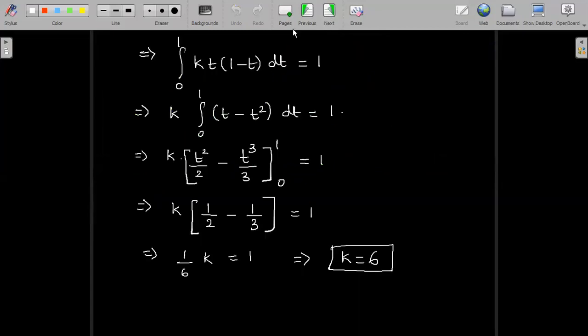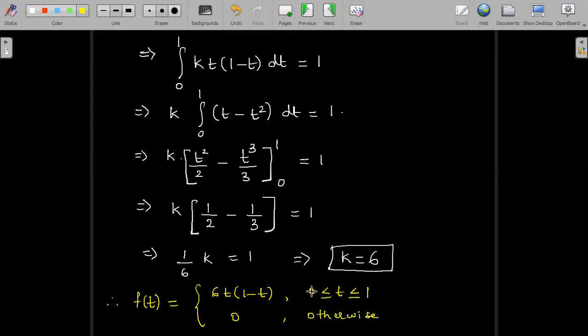So that is why we took directly 0 to 1, and integrated t minus t square between the limits 0 to 1. Applying the limits, we obtain k value as 6. So with this value of k, we will rewrite f of t now. Therefore, f of t will be rewritten as 6 into t into (1 minus t) in the range 0 to 1, 0 otherwise.